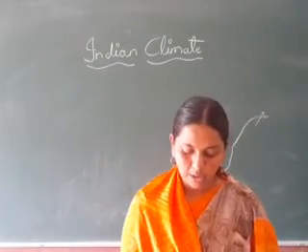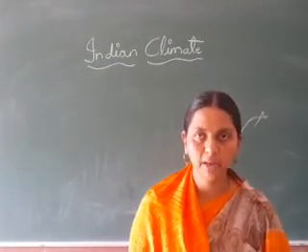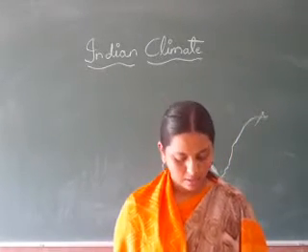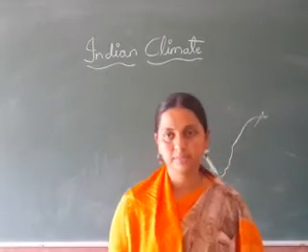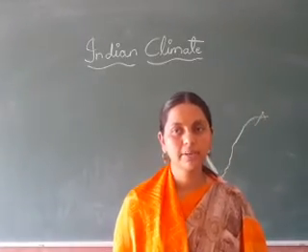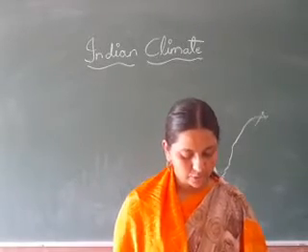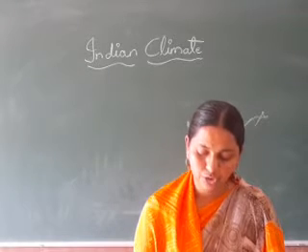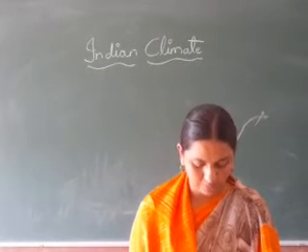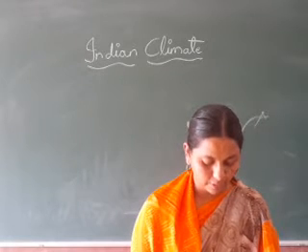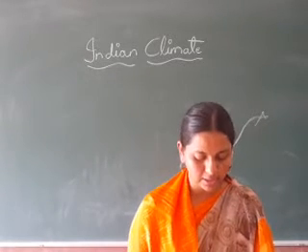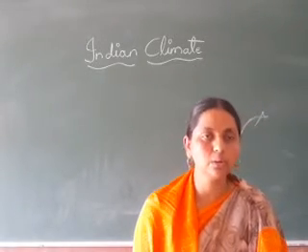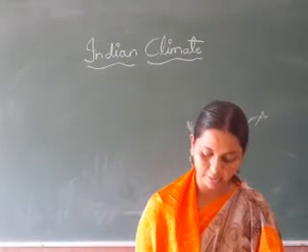Next, which are the important seasons of India? Understood? For the important seasons, you should write from climatic seasons, the 4 seasons. The important seasons of India are the winter season, December to February; the summer season, March to May; the rainy season, June to mid-September; and the 4th one is the retreating monsoon season, mid-September to November. These are the 4 seasons you should write.